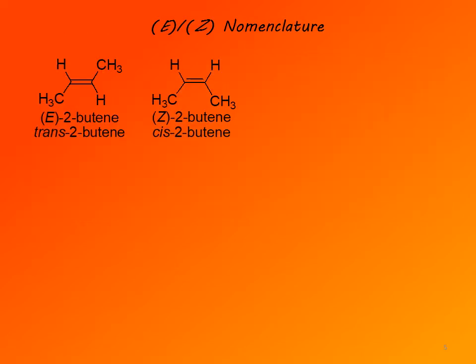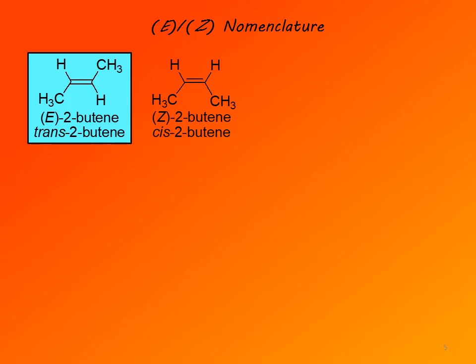According to systematic nomenclature, isomers of alkenes are designated as E,Z isomers. So the designation E,Z is based on priority rules. Each carbon of the double bond has two substituents, and those two substituents are assigned priorities based on the atomic number of atoms directly bonded to each carbon of the double bond.